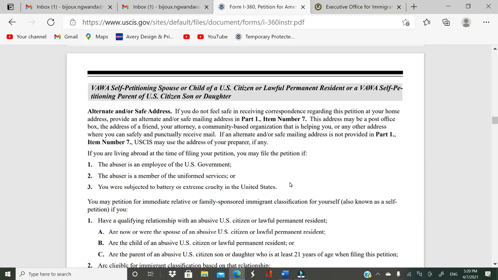And then when it comes to adopted children and stepchildren, you have to be able to prove that you were married to that spouse prior to your child turning 18. So that's when the child will be considered a stepchild.